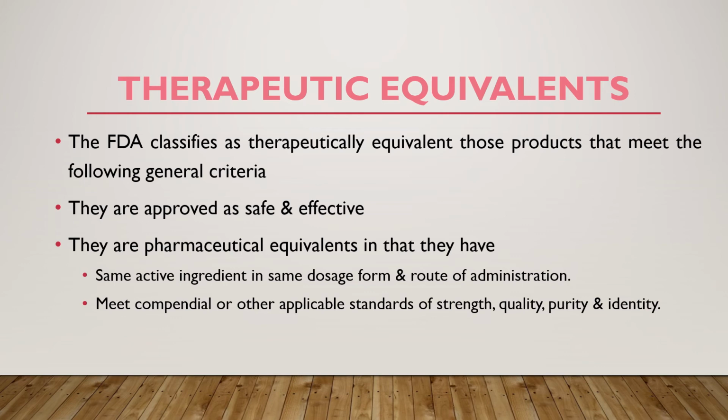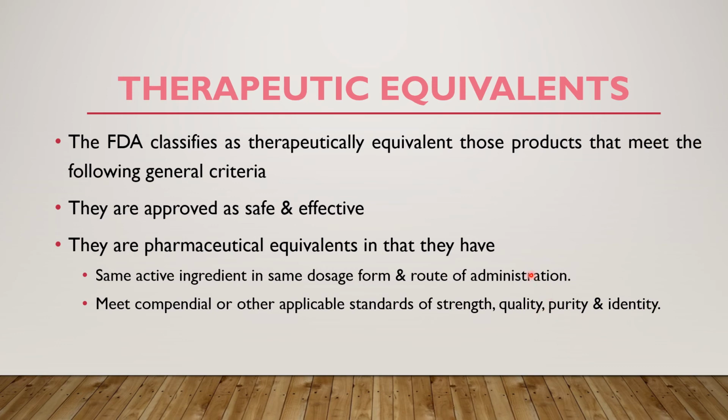The FDA classifies therapeutically equivalent products as those that meet the following general criteria. They must be approved as safe and effective, and they are pharmaceutical equivalents in that they must have the same active ingredient in the same dosage form and route of administration. They must meet the compendial or other applicable standards such as strength, quality, purity and identity.